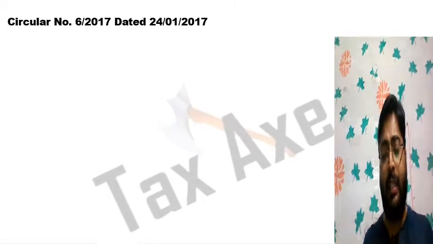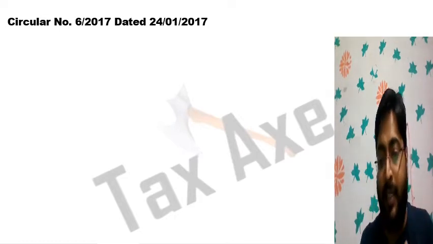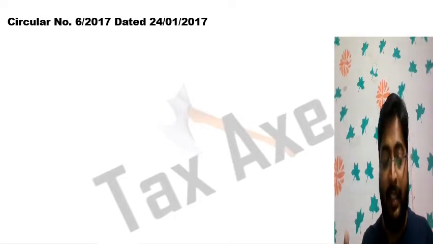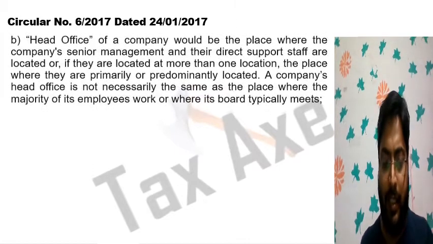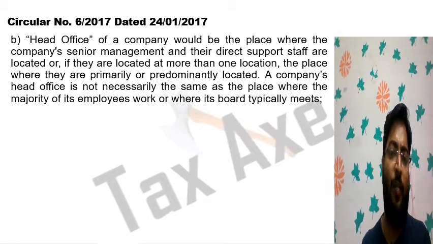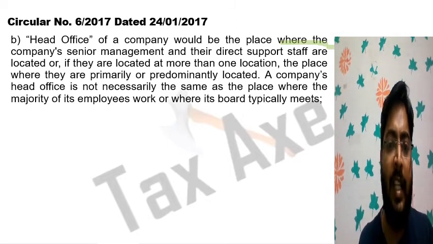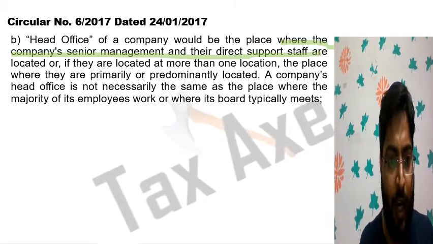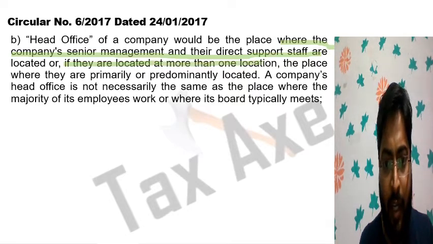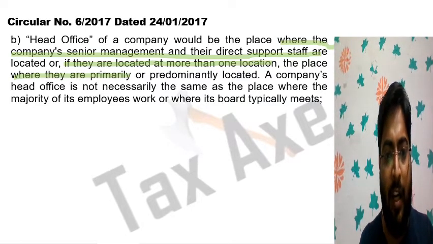We have discussed that the company is said to be active in business outside India if the passive income is less than 50% of total income, the assets situated in India are less than 50%, the employees situated in India are less than 50%, and the payroll expenditure in India is less than 50% of total expenditure of the company. So in this slide we will discuss the head office of the company. Head office of a company would be the place where the company's senior management and their direct support staff are located, or if they are located at more than one location, the place where they are primarily or predominantly located.